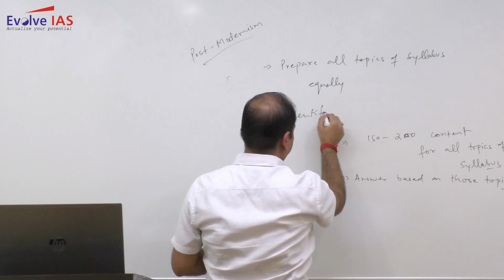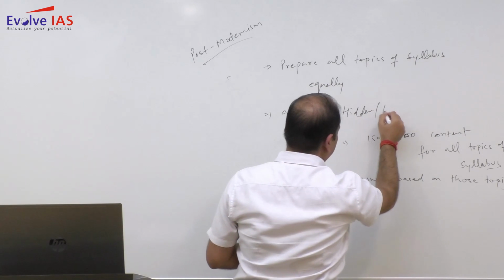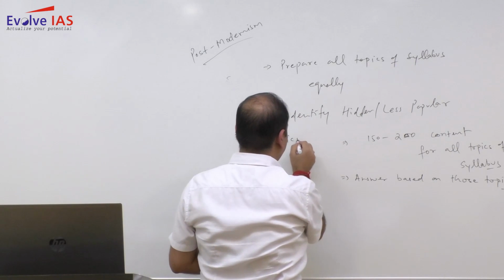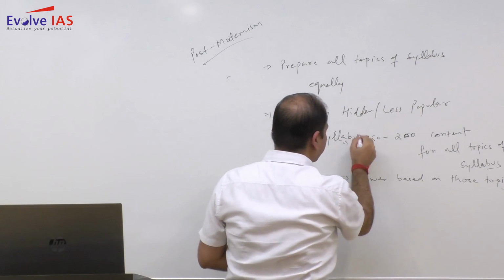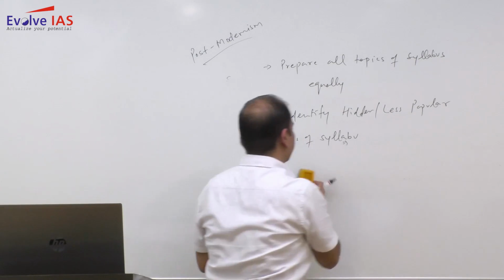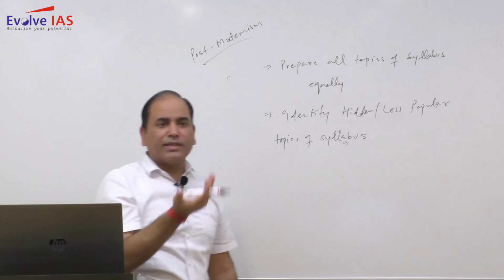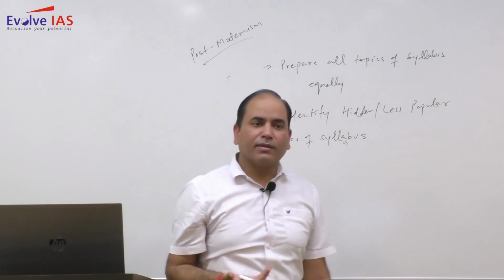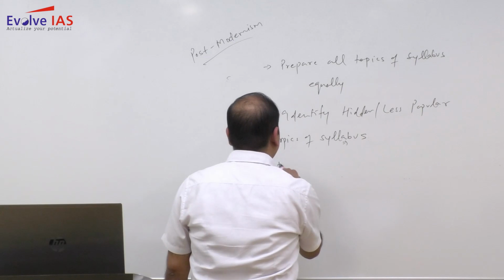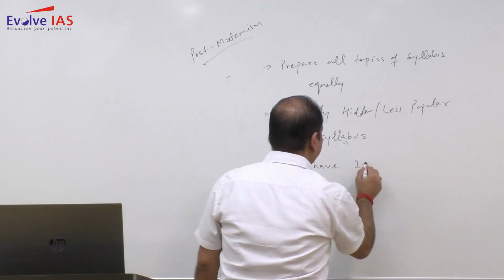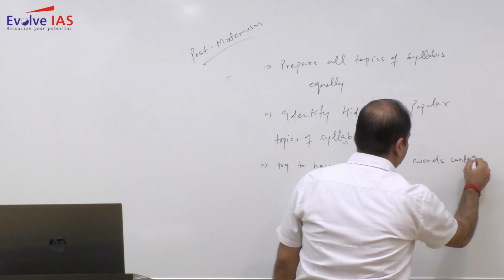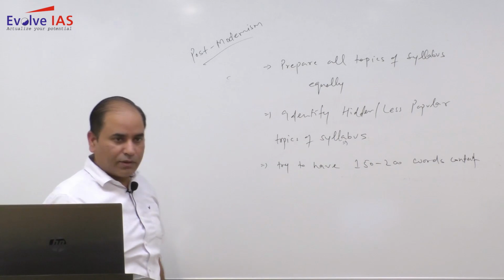Identify hidden or less popular topics of the syllabus. Why am I saying less popular topics? Because you will not find these in the conventional books. Might be these topics are very contemporary in nature, so you will not find them in the books mainly referred to by the aspirants. Try to have 150 to 200 words of content for all the topics.